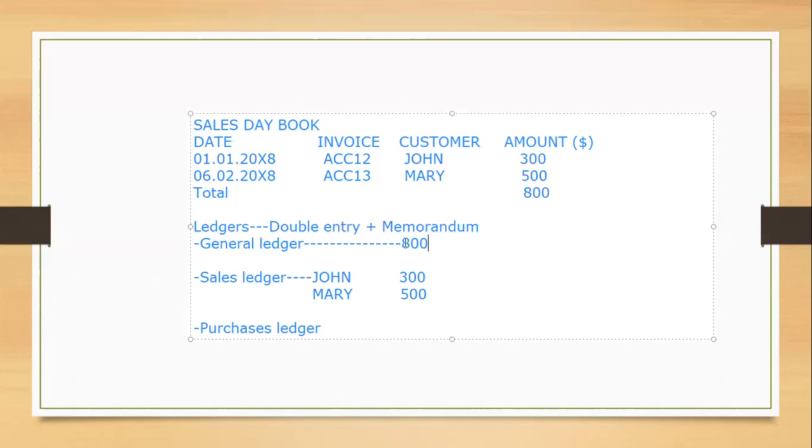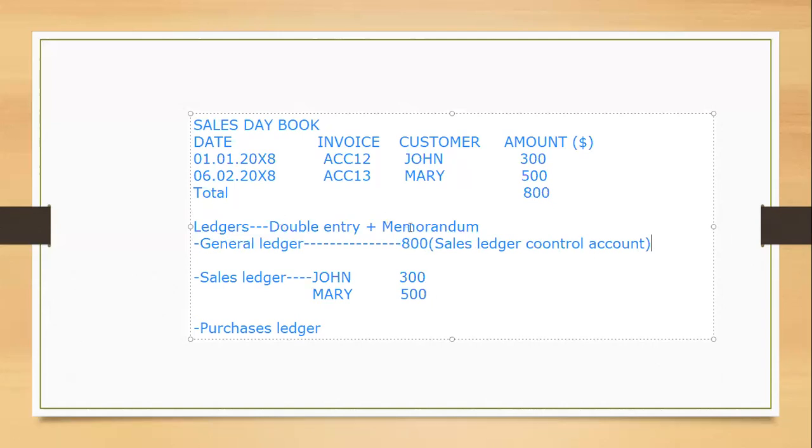So this 800 will be for the sales ledger control account. The control account incorporates everything in total. So instead of taking 300 and 500, it just takes directly 800.